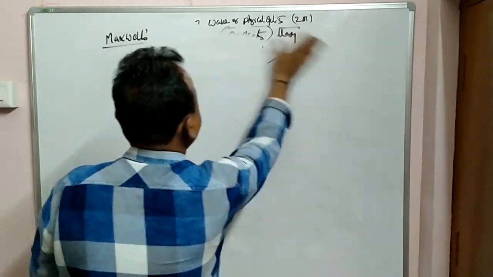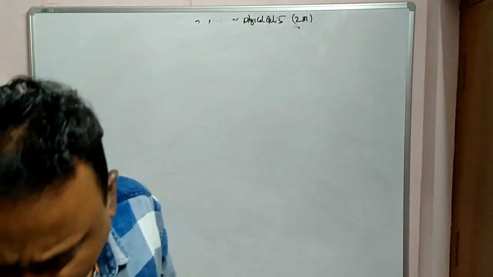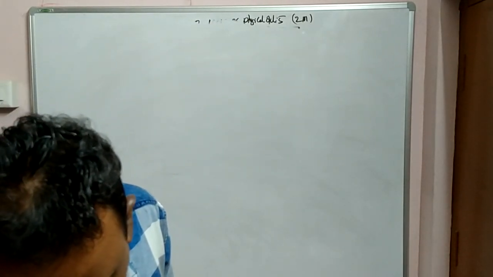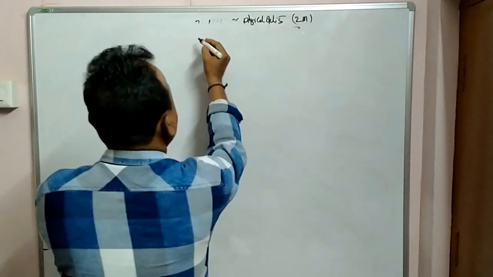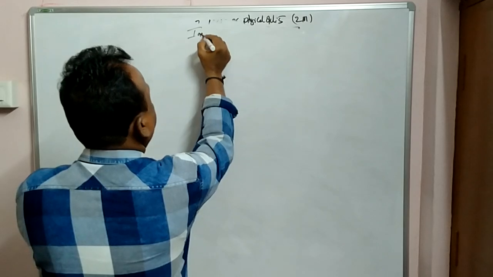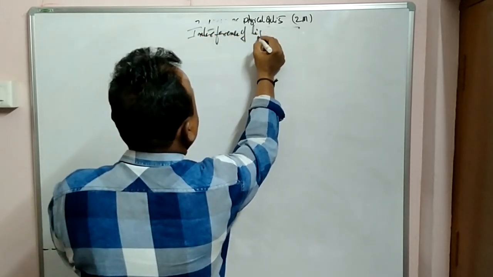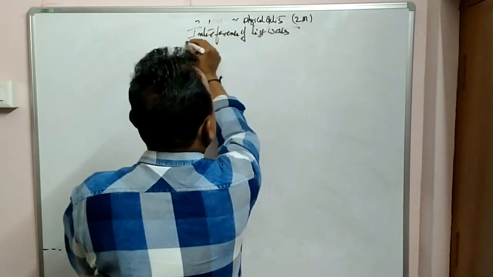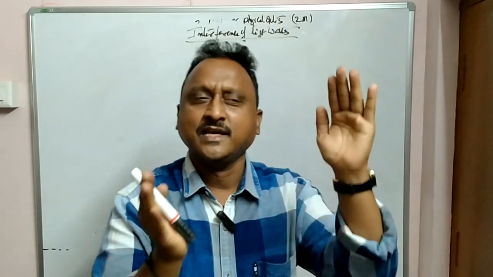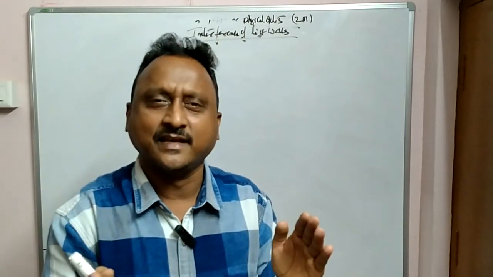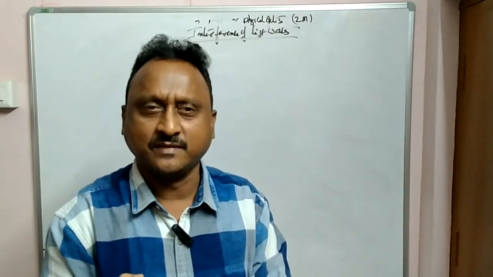Now after the introduction, let us go still further. These are the small concepts given by different scientists. Now we learn about the interference of light waves. See, already in the sound chapter I told you to be careful. Because in sound, what you study is constructive superposition and destructive superposition.